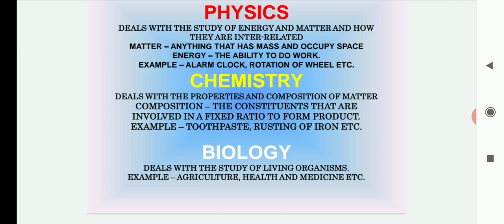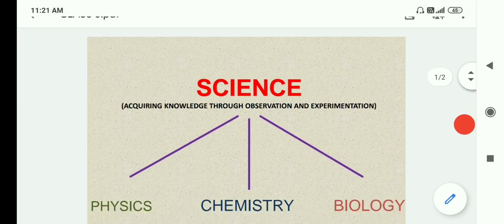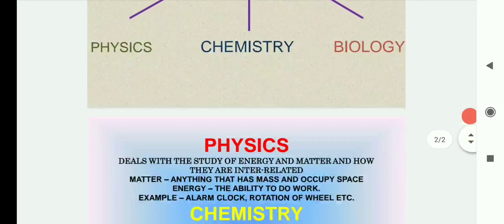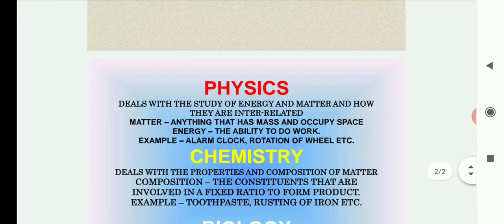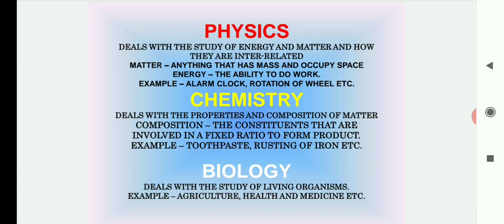So this is today's session, where we studied the types of science. Science is divided into three parts, its types: physics, chemistry and biology. Okay, in the next chapter